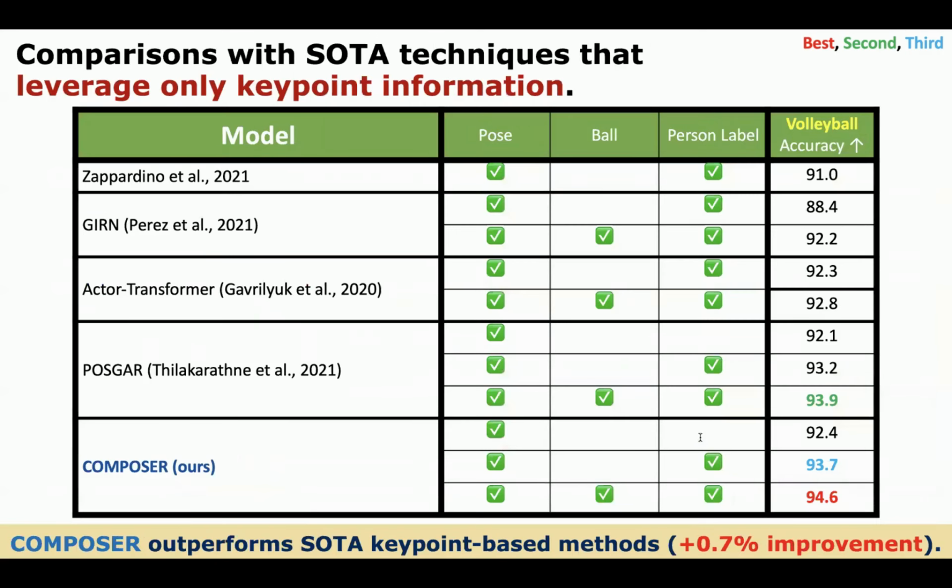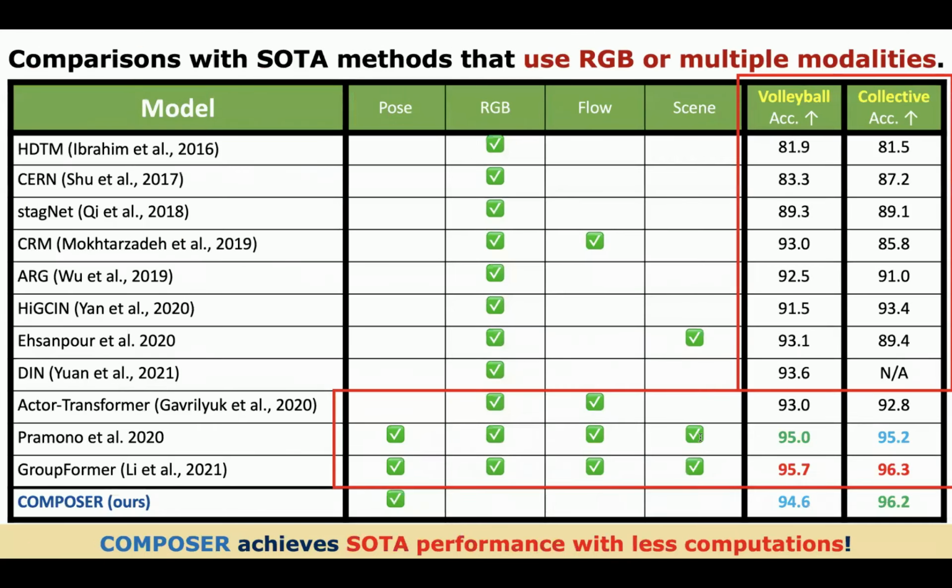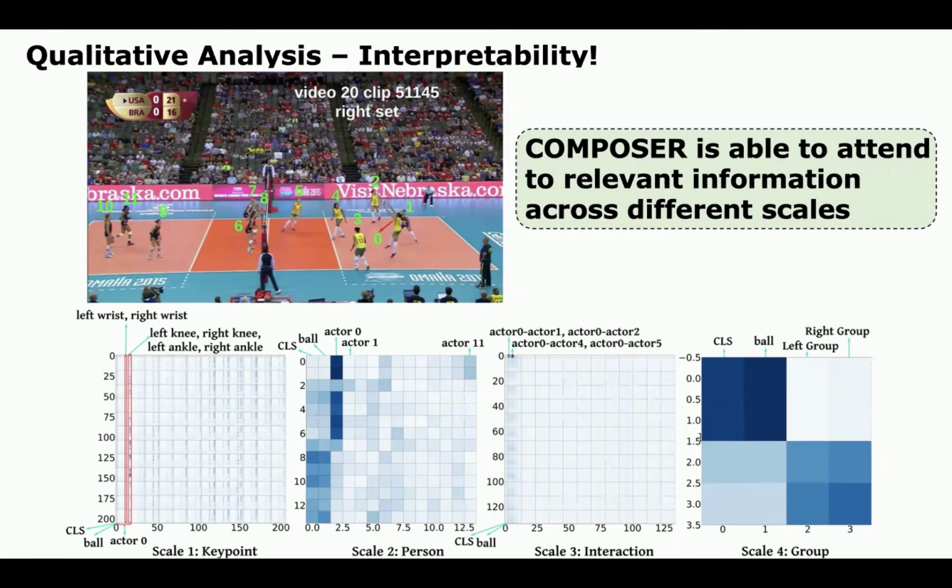Comparing Composer with methods that also use only keypoints, Composer has the best performance and achieves a new highest record. Overall, Composer outperforms the SOTA methods that use a single modality and performs favorably compared with methods that exploit multiple expensive modalities. By examining the multiscale attention matrices, Composer can produce interpretable results.